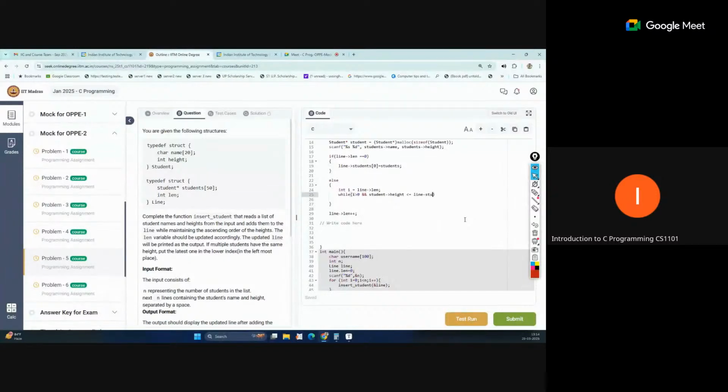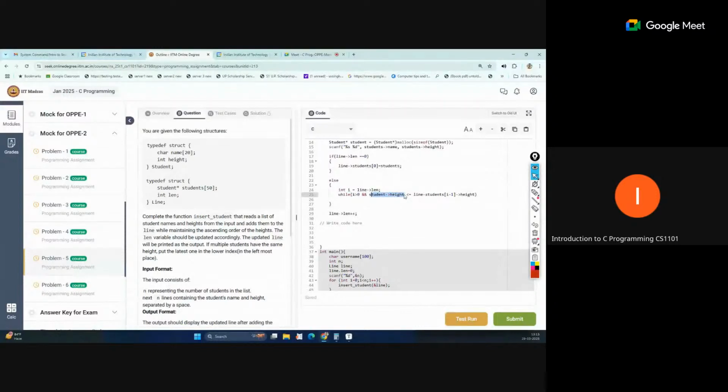Students i minus 1 dot, so not dot height. So the condition: the student which is already added in the line at the last index, that height, we compare if that is greater than or equal to the current newly added student height.